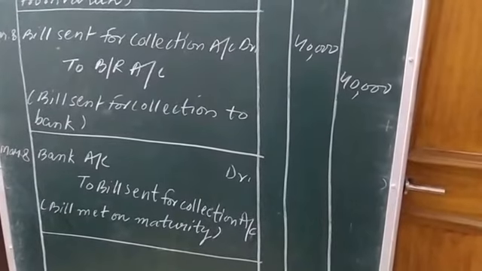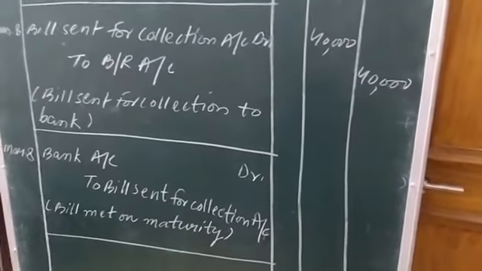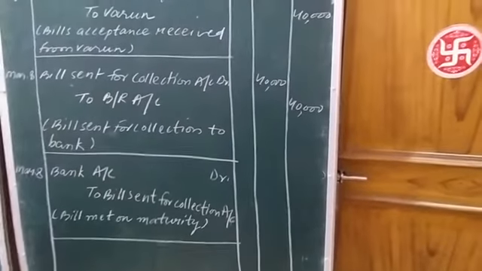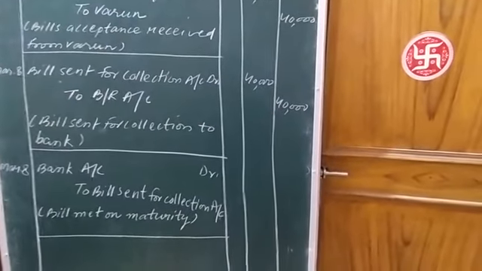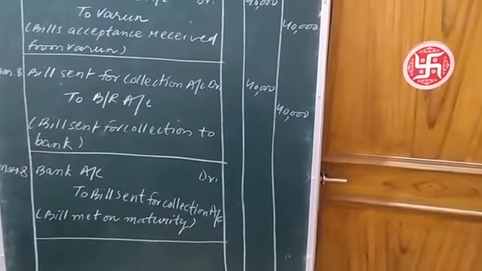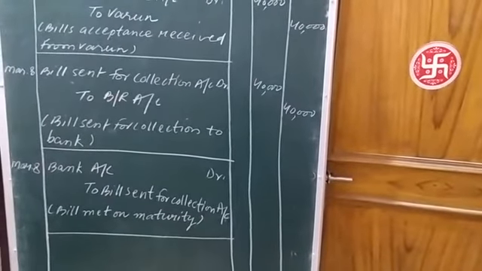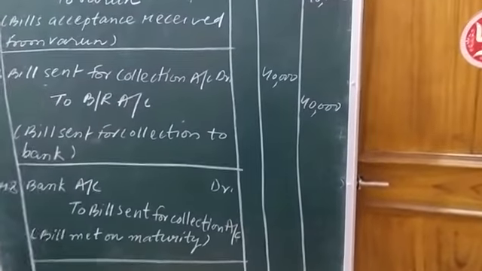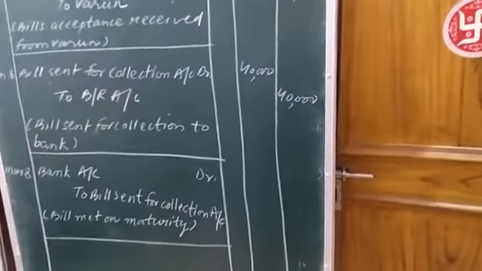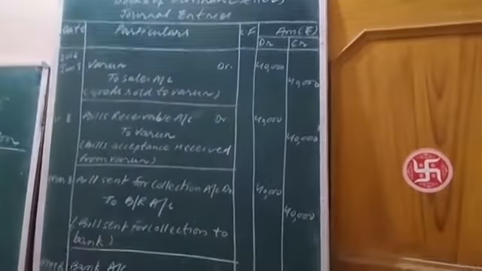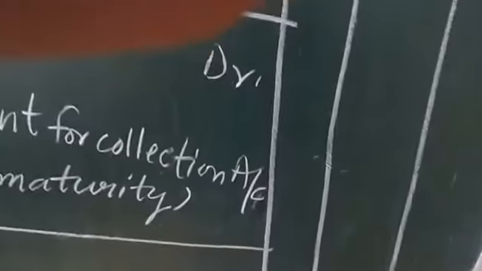Now the debtor is decreasing, because the debtor bank, represented by the term bill sent for collection, is decreasing because the bank handed over the payment to Darshan. Okay, bank account debit to bill sent for collection is the journal entry to be passed, and the same amount 40,000 is to be placed in the amount column on the debit and credit side. Just write 40,000 on debit and credit side.